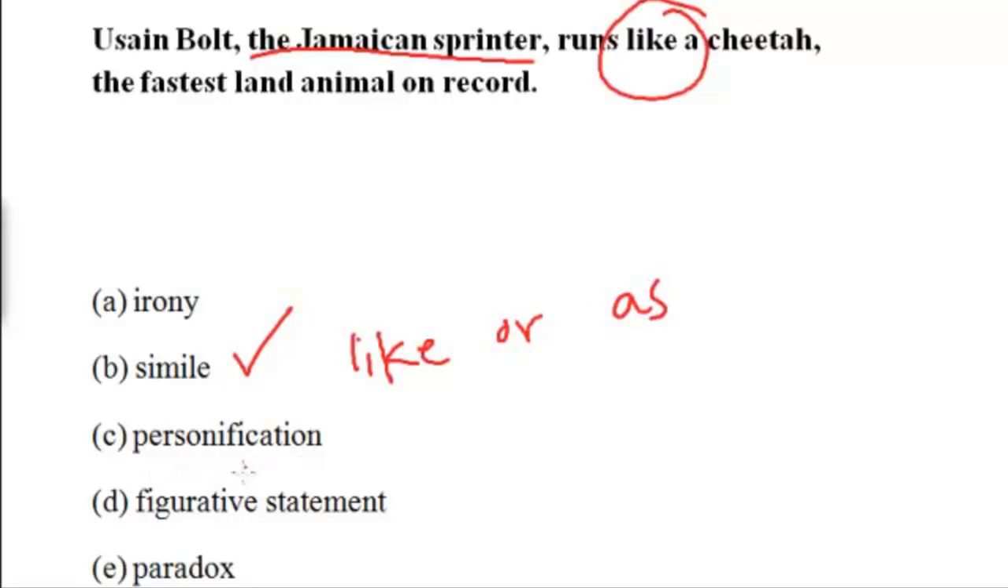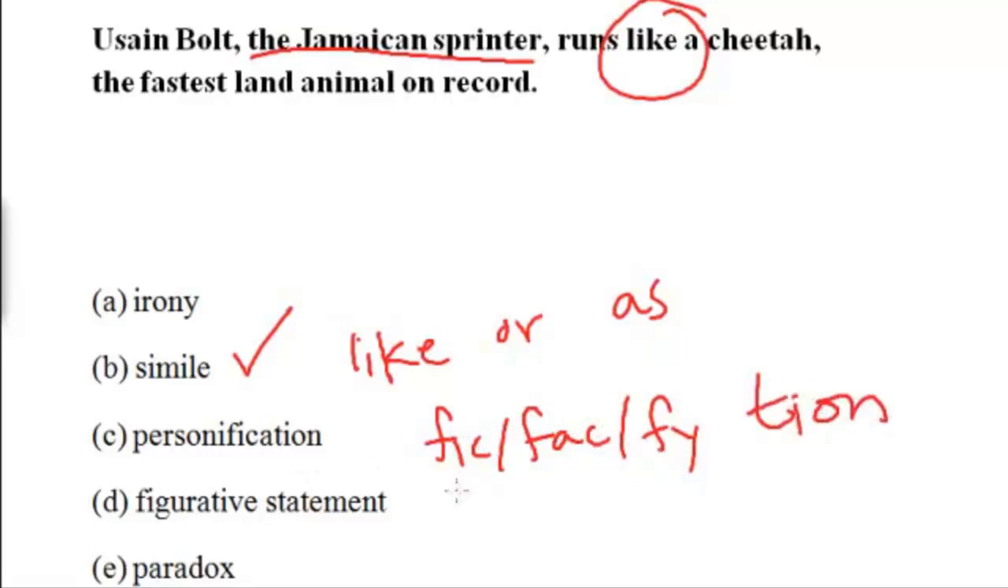What is a personification, right? Personification is, well, there's the word person there, and the suffix fy means make, and tion means noun, right? So personification means give human characteristics to things that aren't human, right? But we're not giving the characteristic. We're saying Usain Bolt's really, really fast, and he's as fast as a cheetah, right? So we're giving some kind of comparison, but we're not directly comparing to the cheetah.